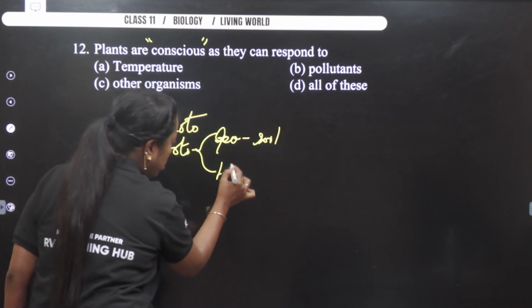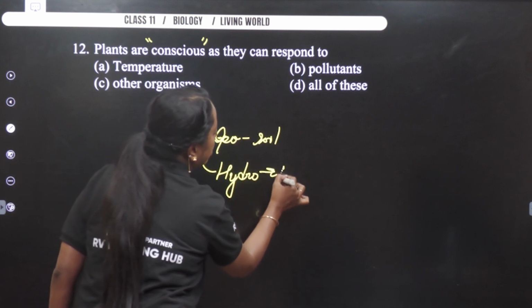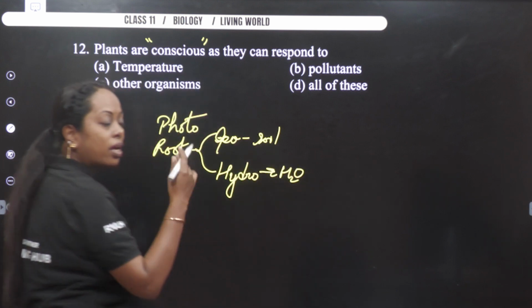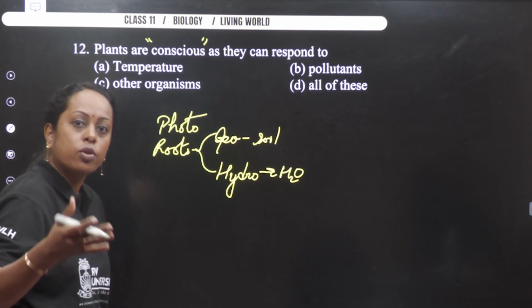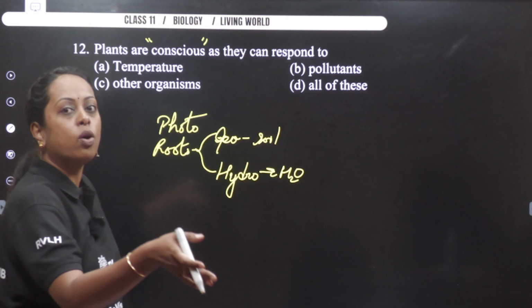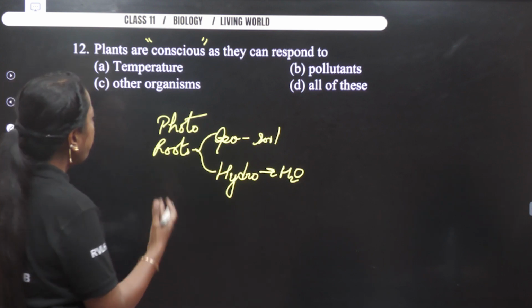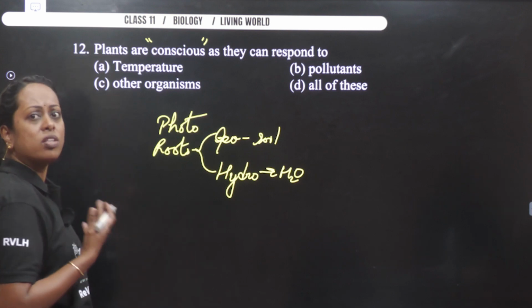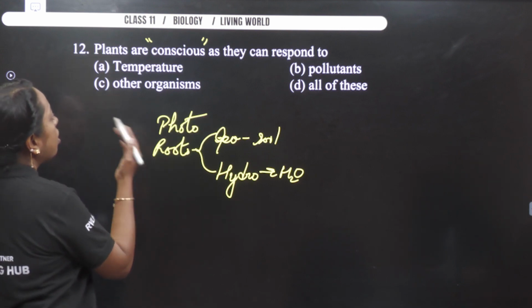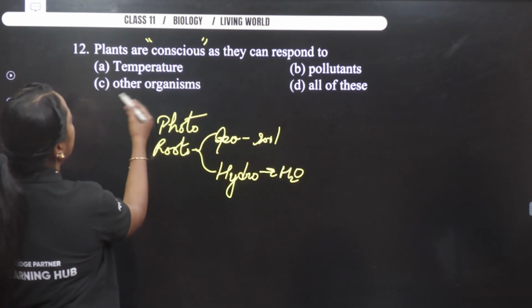And roots also showed what is known as hydrotropic movement towards water. Pollen grain responded towards the region of the ovary. The growth of the pollen tube took place towards the ovary where the ovule is present due to the interaction of chemicals. So, if it is a living organism, consciousness plays a role. So, here the answer becomes temperature is correct, pollutants is correct, other organism.